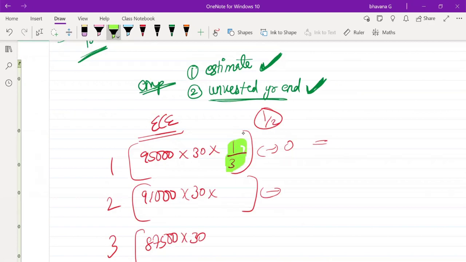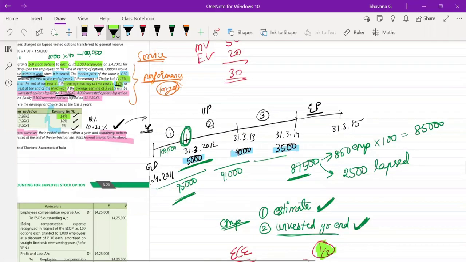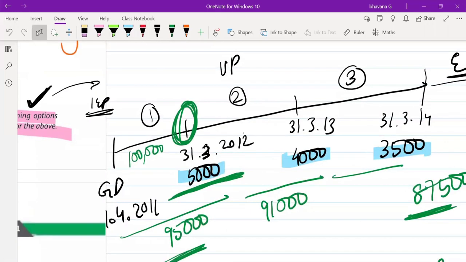This 1 by 3 itself you will not take here. You will take it as 1 by 2. Why will we take it as 1 by 2? Why not 1 by 3? Because you will always have a doubt, right? It is because of one thing that you always see. While I am at year end 1, and this year, suppose I have not completed my target, what will you think? That next year also you will not complete your target, or will you think that at least next year I will complete my target?